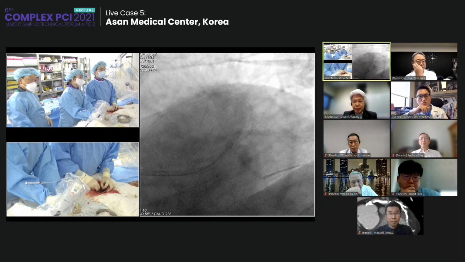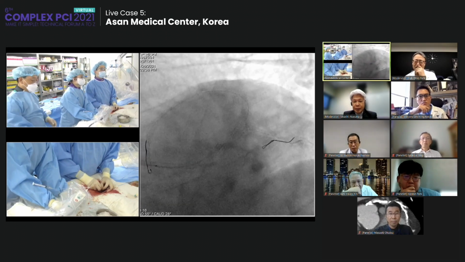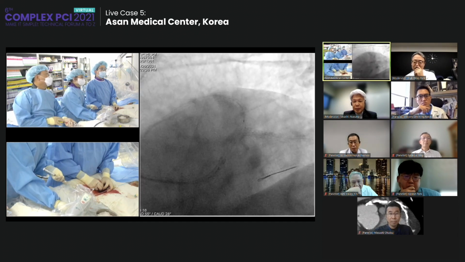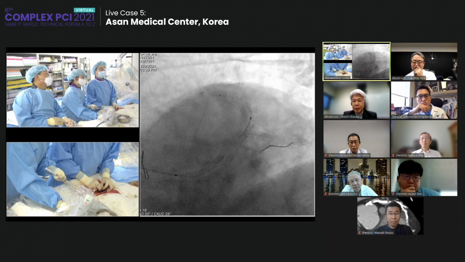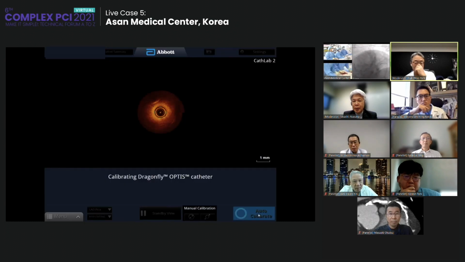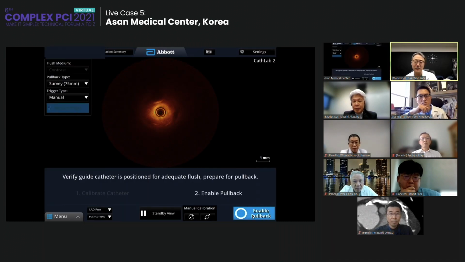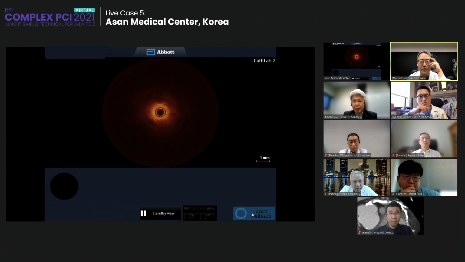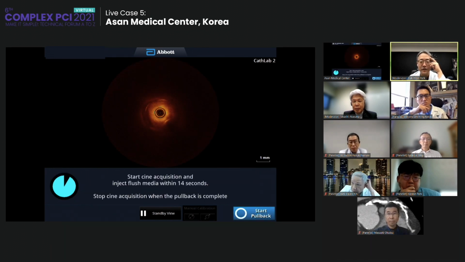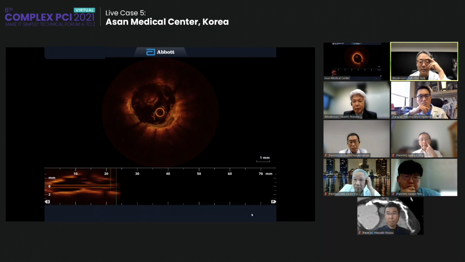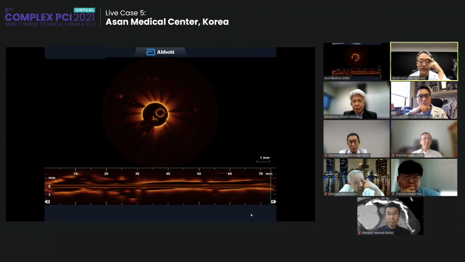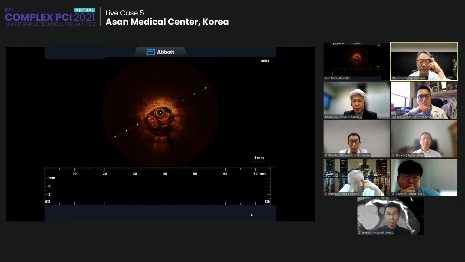Panel, do you have any experience with the DB kissing for bifurcation ISR? How do you finish the bifurcation ISR when using DB? We also have a DB kissing balloon. This is re-showing the OCT imaging after cutting balloon dilation. Does the panel have any experience with intravascular lithotripsy for such a calcified ISR lesion?